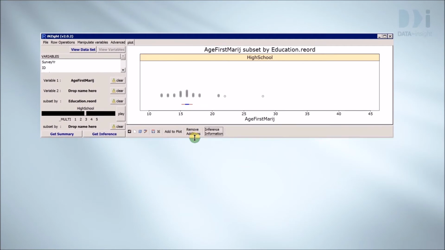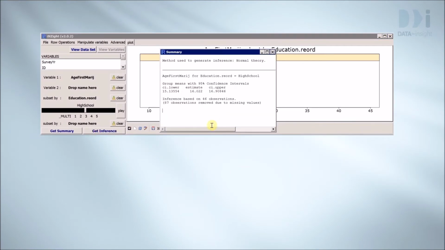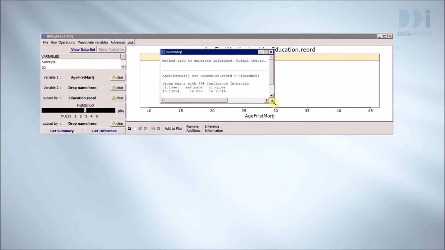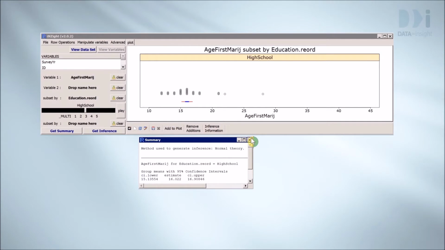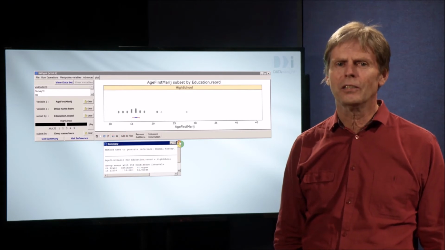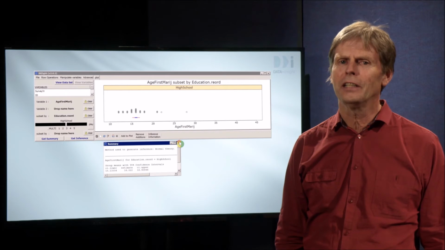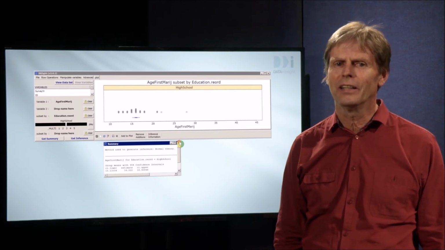We can click Get Inference to find the actual values. The estimate of the true mean from our data is 16.02, and the lower and upper 95% confidence limits are 15.135 and 16.908. I'd translate this to say, with 95% confidence, the true mean age of first use is somewhere between about 15.1 and 16.9.